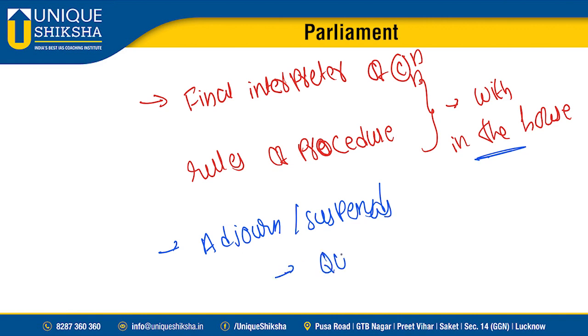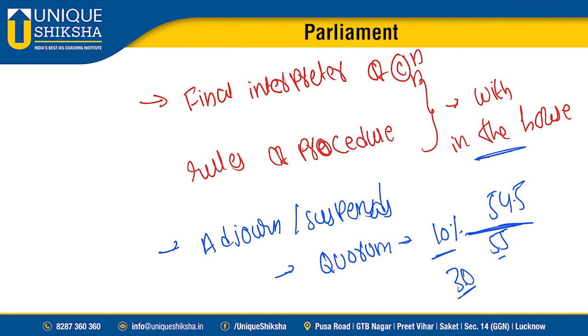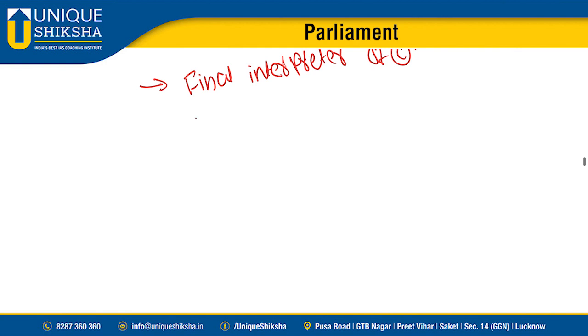And if no quorum. What is quorum, sir? Minimum strength. What is the minimum strength? 10%. Out of 545 MPs, what is the quorum? That is 55 MPs. Suppose tomorrow we are holding any session, due to corona lockdown, if only 30 MPs attend, then the speaker has the power to adjourn or suspend, because at least the minimum quorum should be maintained. Okay, next, quorum, minimum strength. Okay, and he has the important power of casting vote.